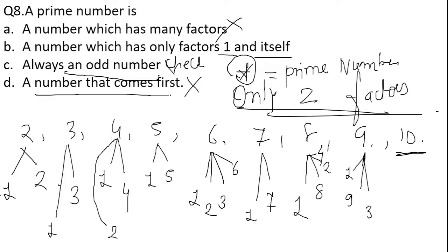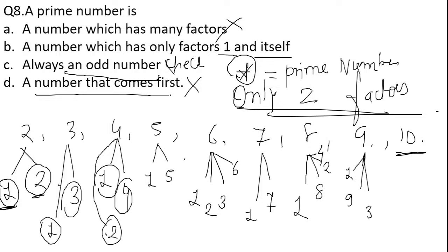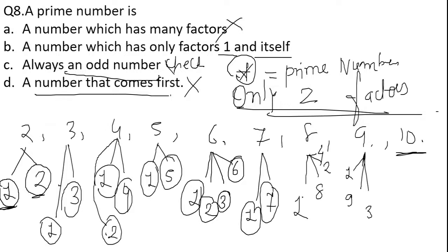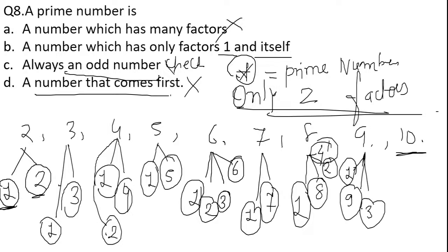Here we can clearly see 2 has only 2 factors: it comes in the table of 1 and the number itself. 3 comes in the table of 1 and the number itself. 4 comes in the tables of 1, 2 and 4, so 4 has 3 factors. 5 comes in the table of 1 and itself. 6 comes in the tables of 1, 2, 3 and 6, so 6 has 4 factors. 7 comes in the table of 1 and itself. 8 comes in the tables of 1, 2, 4 and 8, so it has 4 factors. 9 comes in the tables of 1, 3 and 9, so it has 3 factors.